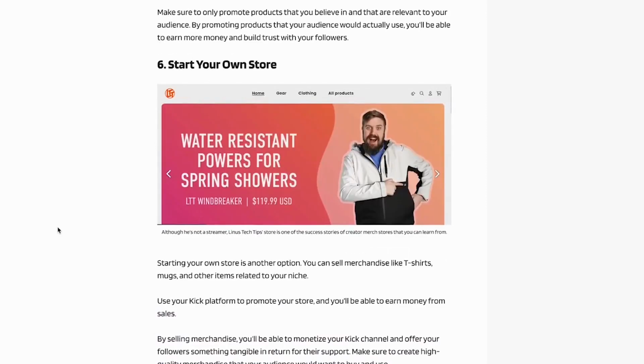Starting your own store is another option. You can sell merchandise like t-shirts, mugs, and other items related to your niche. Use your Kick platform to promote your store, and you'll be able to earn money from sales.